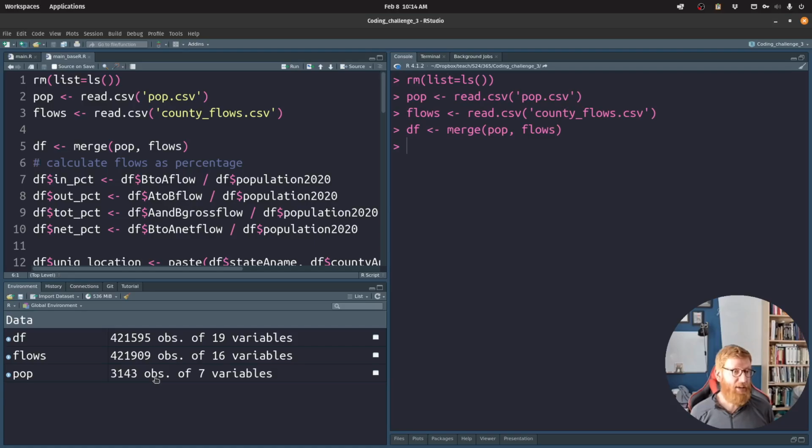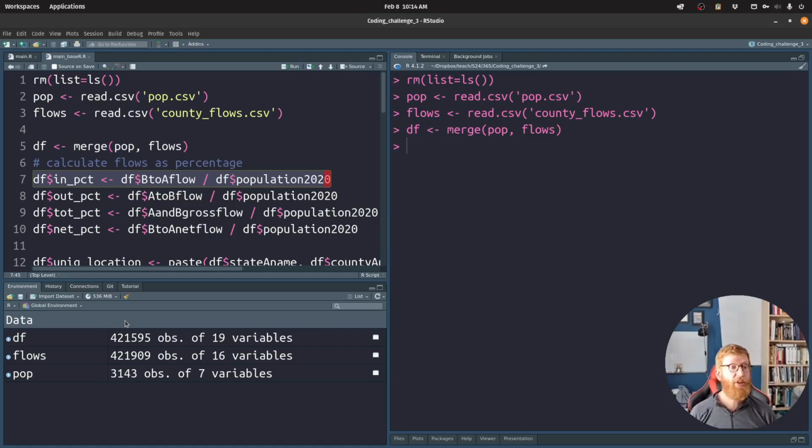We're not going to sweat that here, right? So we lost basically both of those. We lost a bunch of data with this inner join, but we're not going to sweat it, right? So there's one that's definitely an issue with the formatting of the name, and there are a few that get dropped because they're teeny tiny counties and weird stuff happens with tiny places. But for our purposes, we've combined these two data frames, and this is important. Often you want to understand something that requires data from two different places, and what you've got to do at that point is bring that data together into one thing that you can do something with.